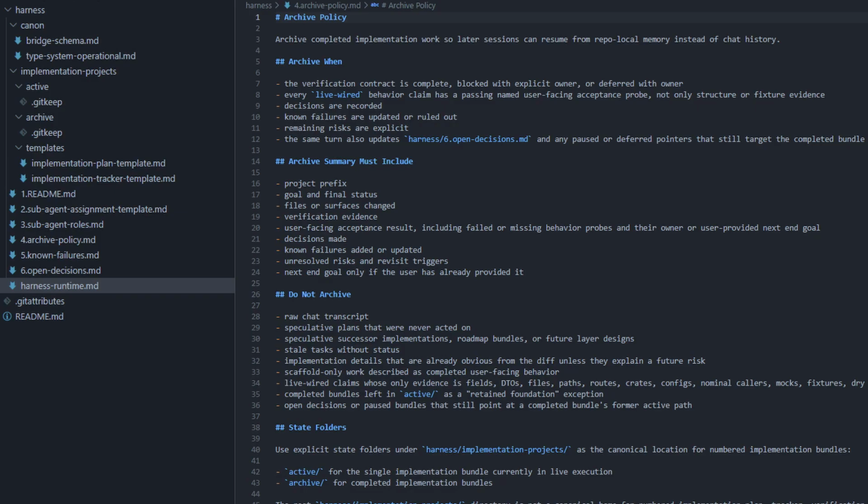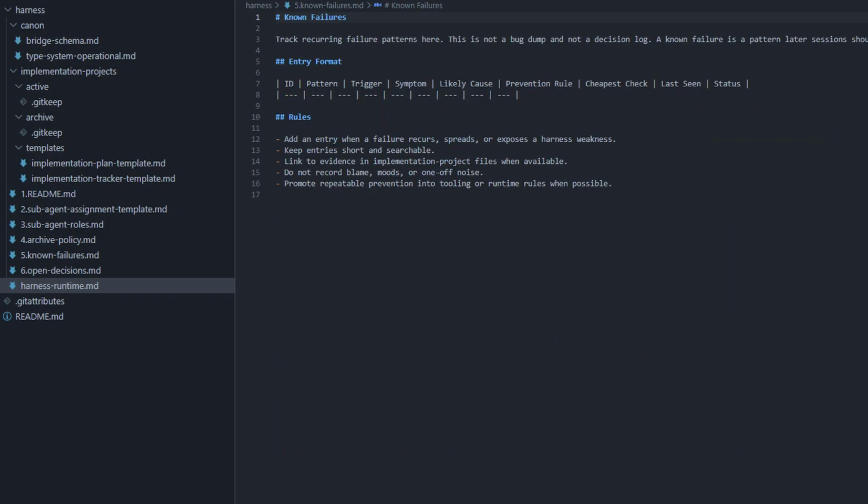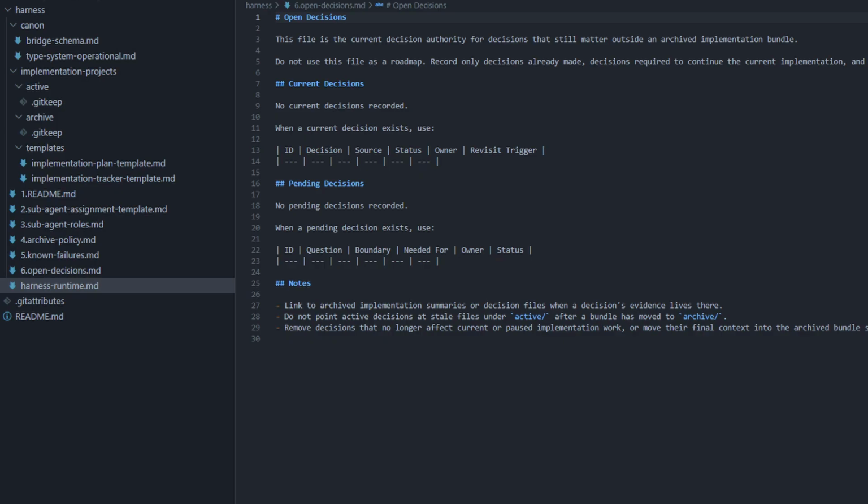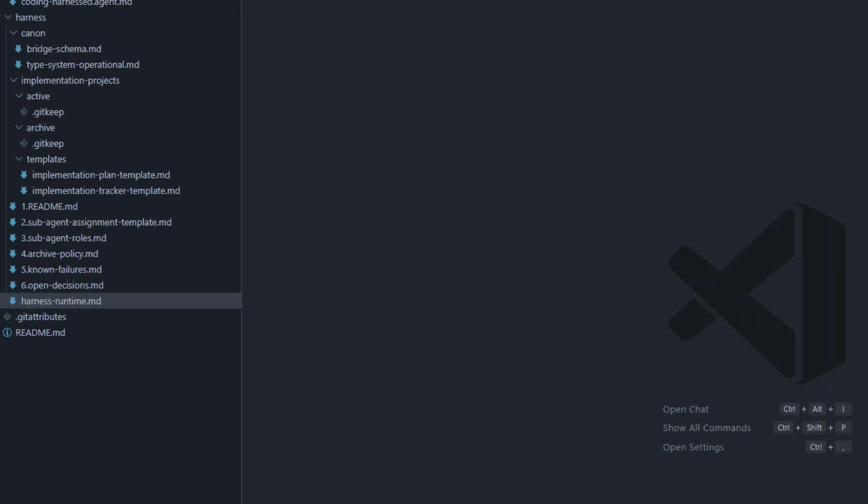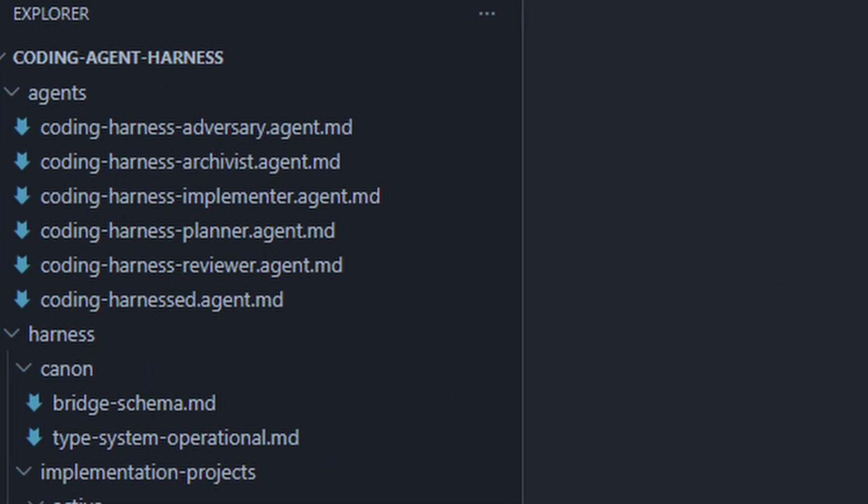This is a special policy that governs how the agent team should work together and utilize the archiver role to maintain the external memory. Then there is known failures and open decisions, which is really just a log so that I or the agent will not forget. And then there are all the specialized agent markdown files for the main user-facing agent to delegate work to. There is a reference to the README of the harness at the top of every agent file, so the agent will see it at the beginning of every turn.